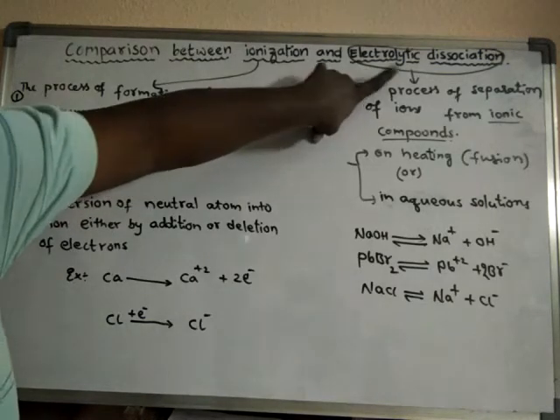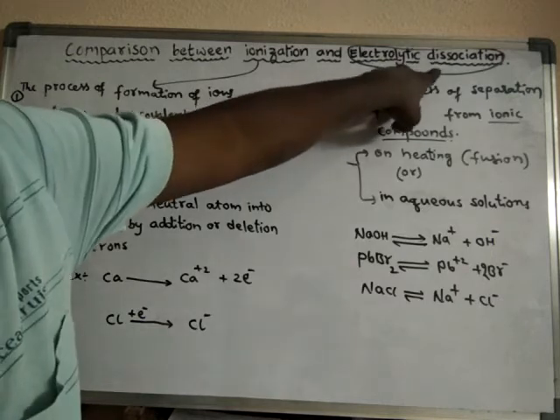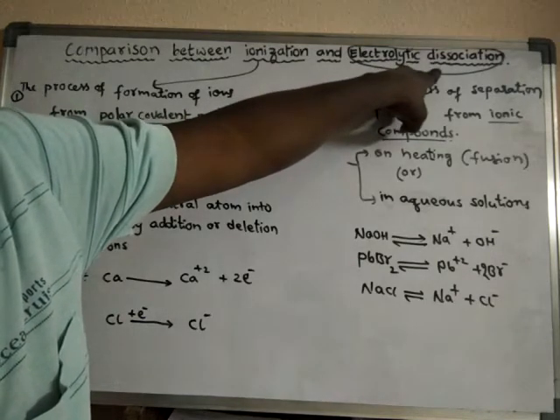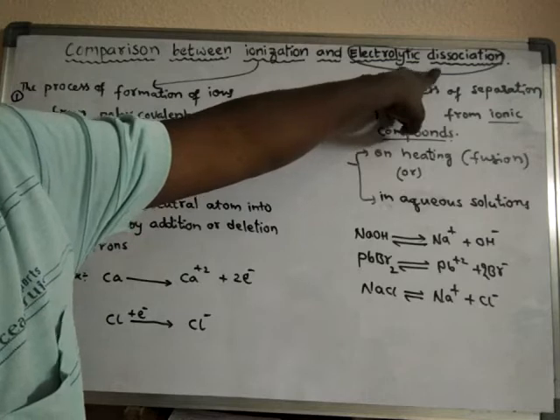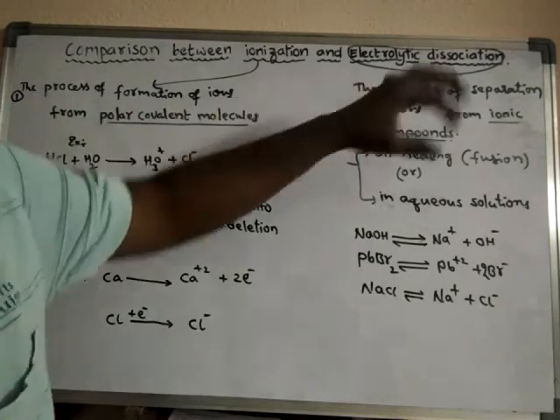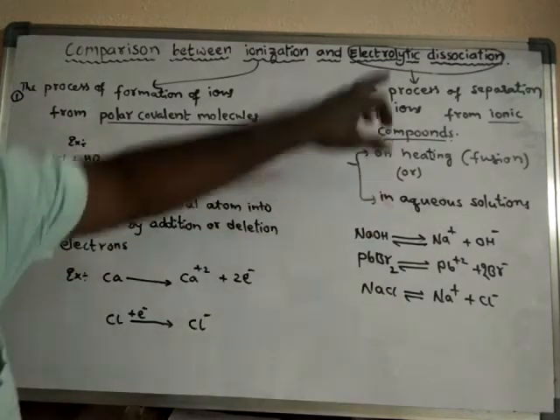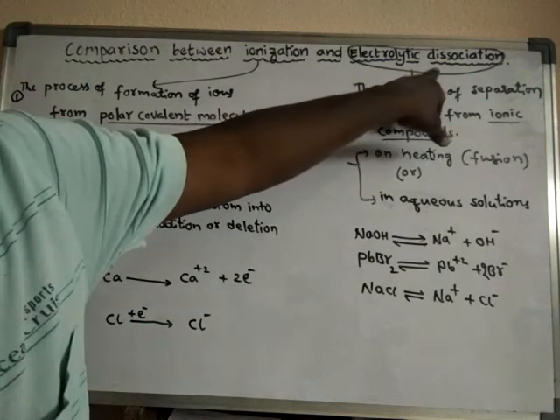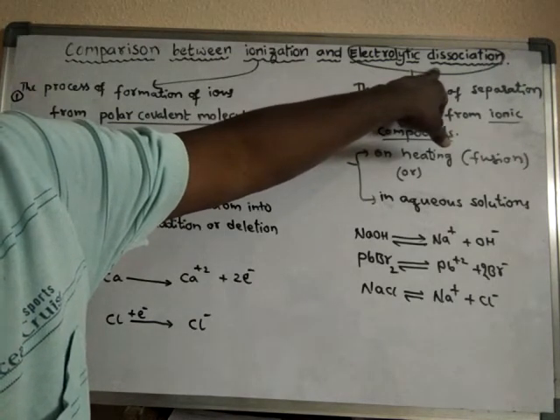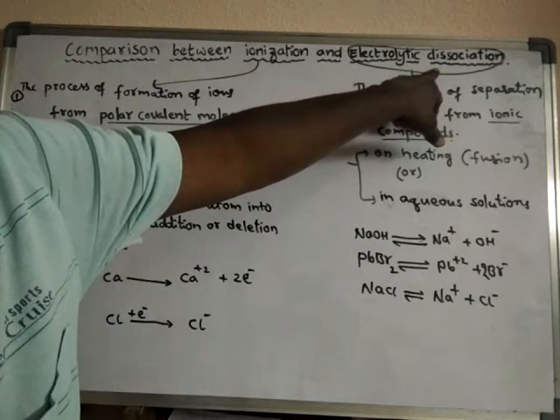Then what is electrolytic dissociation? Dissociation means breaking down. That means when ions are already present, there is no need for formation of new ions, because ions are already existing.